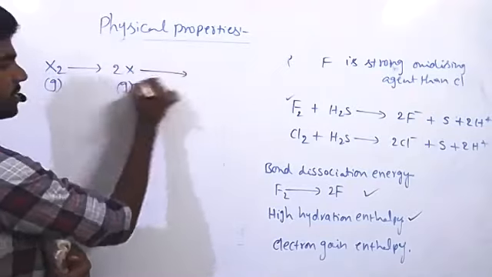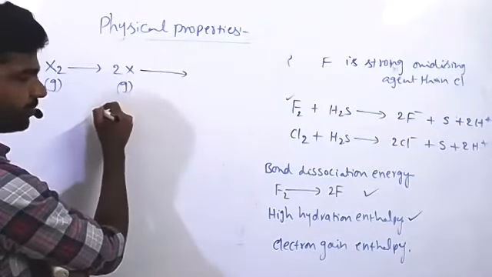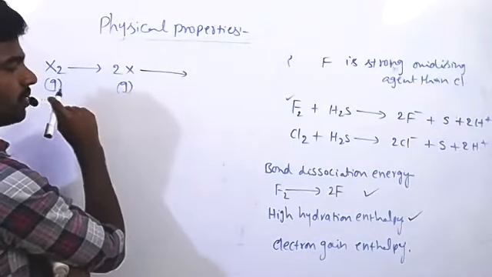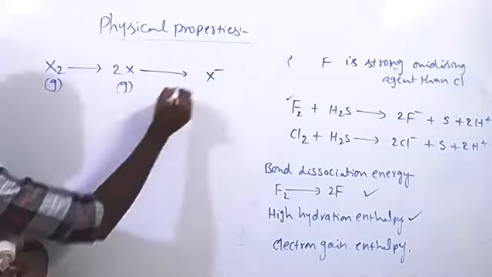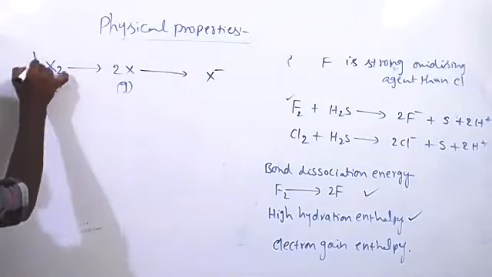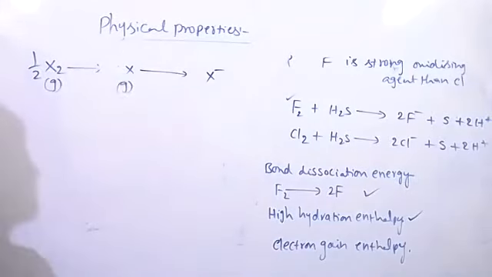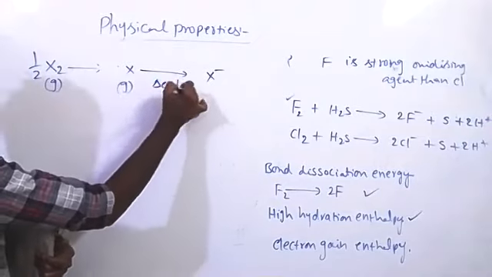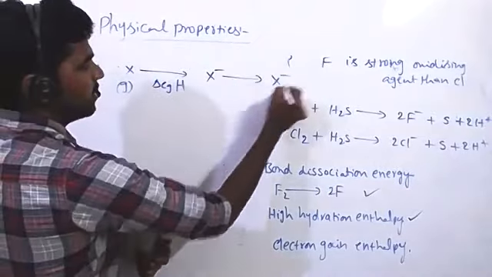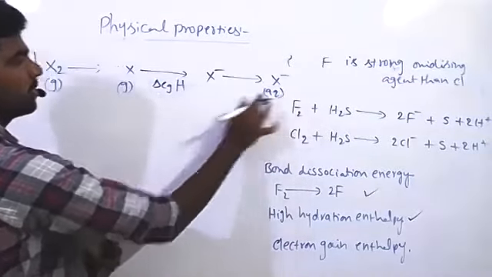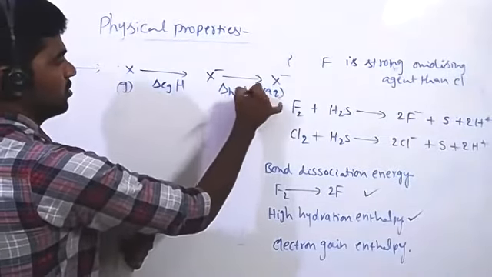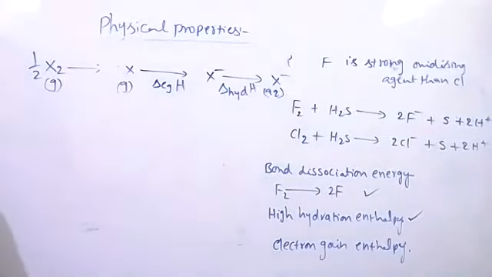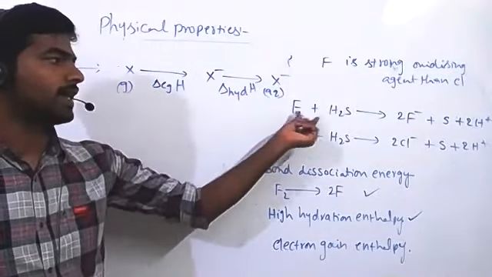Now the atomic substance becomes X minus, taking half X2 to X and X minus. That is electron gain enthalpy. Next, X minus going into the aqueous phase. This is hydration enthalpy. These three processes are involved during the reaction when it acts as an oxidizing agent.